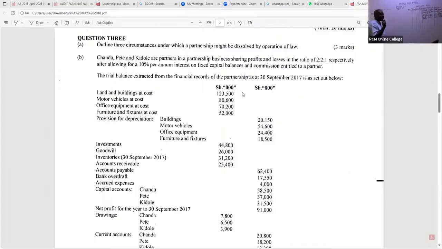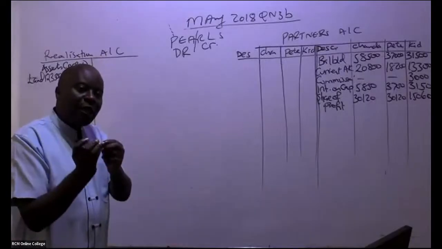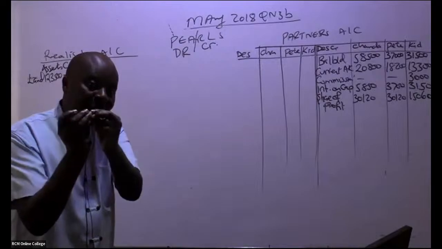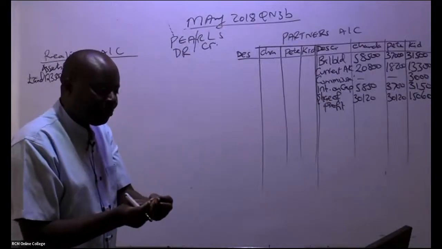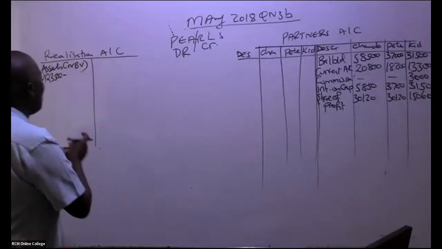What is the accumulated depreciation for buildings? You can see a provision for depreciation, buildings, is 2,150. So remember, it's net book value. How do we get net book value? It's cost minus accumulated depreciation. Accumulated depreciation is the same as provision for depreciation. All right. So we have here 123,500 minus 2,150.